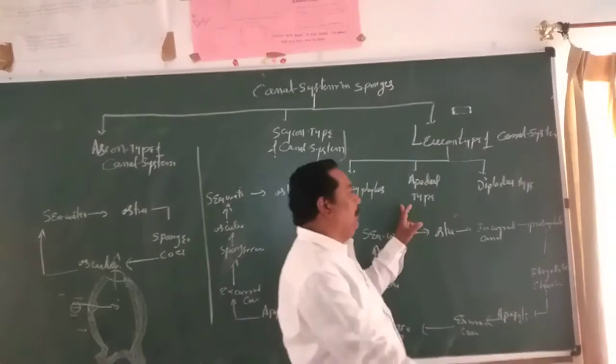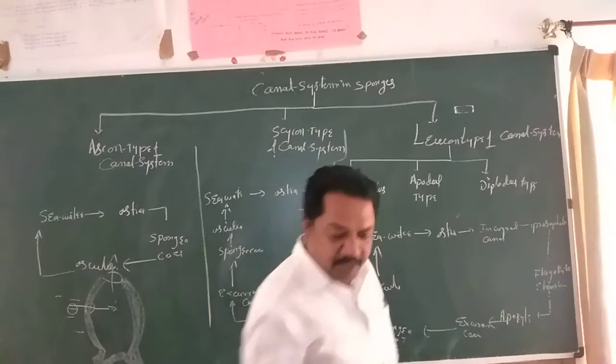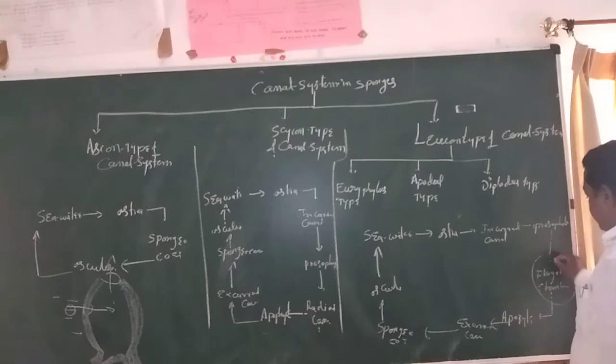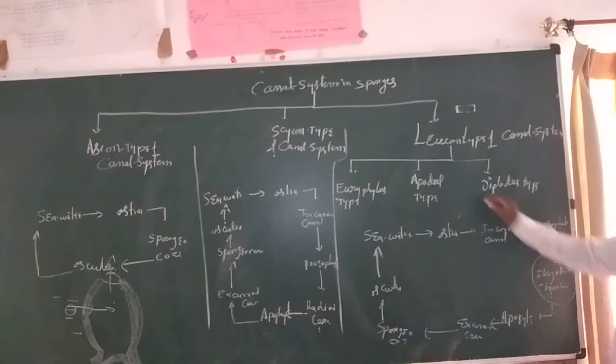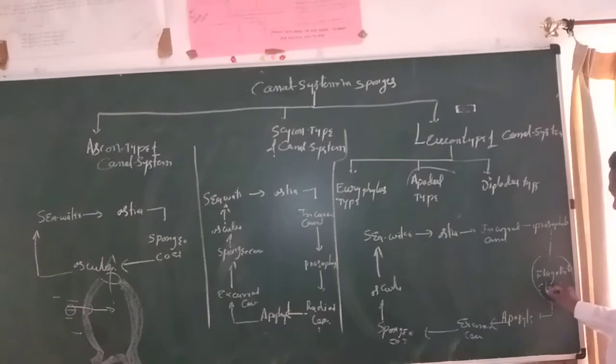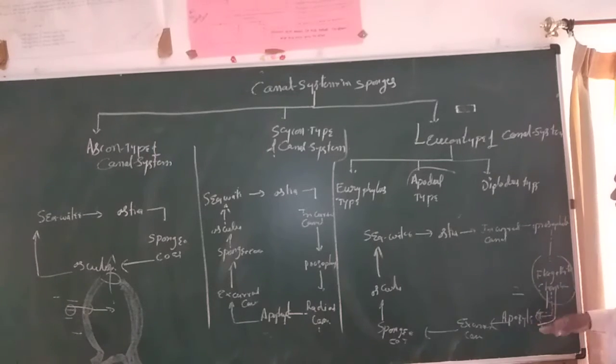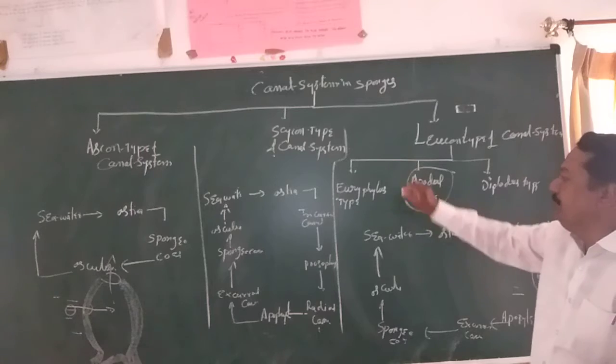So now, apodal. Apodal means what happened here? Listen here. The flagellated chambers are now apodal. The flagellated chambers are communicating to the apopyle through a tube. So that complexity takes place through the apodal type.